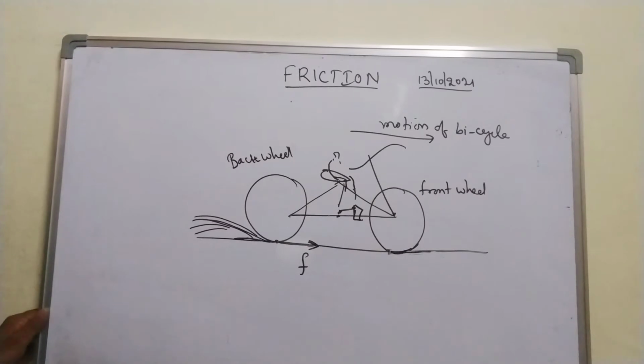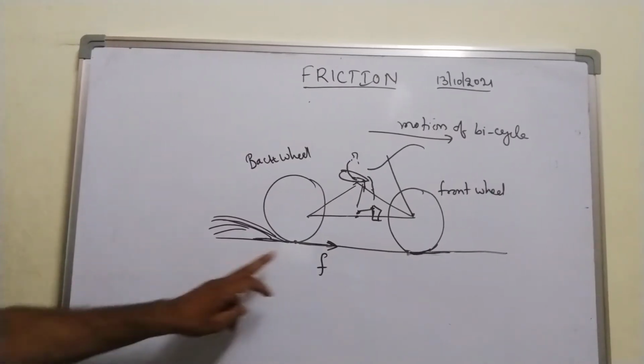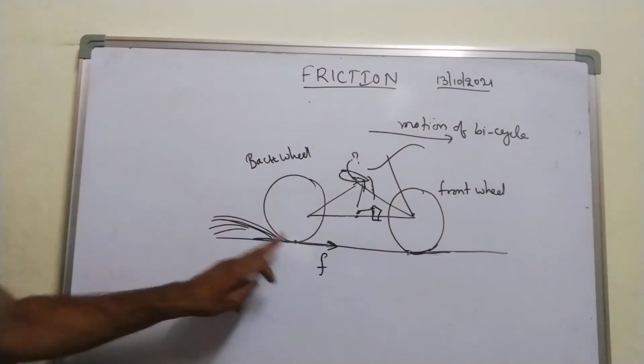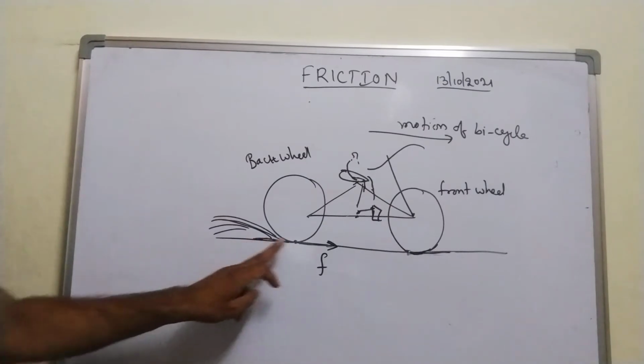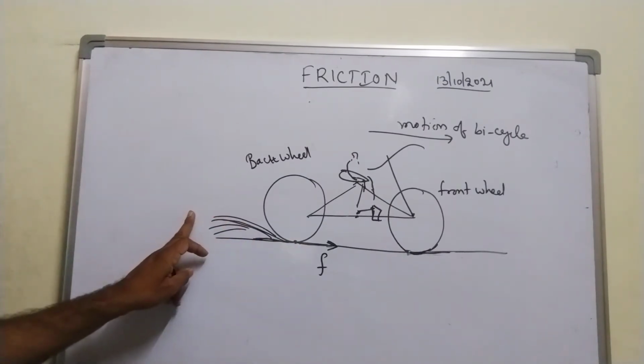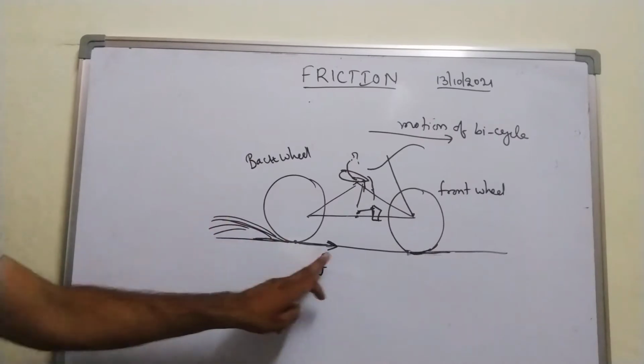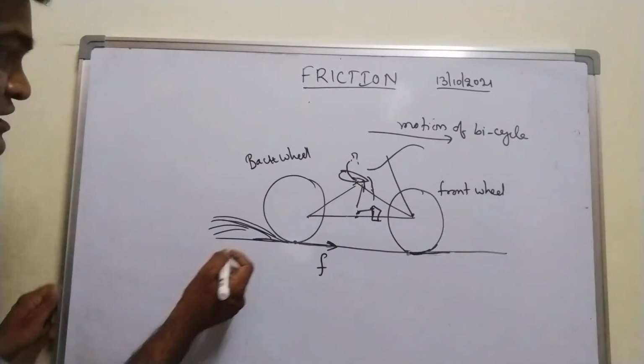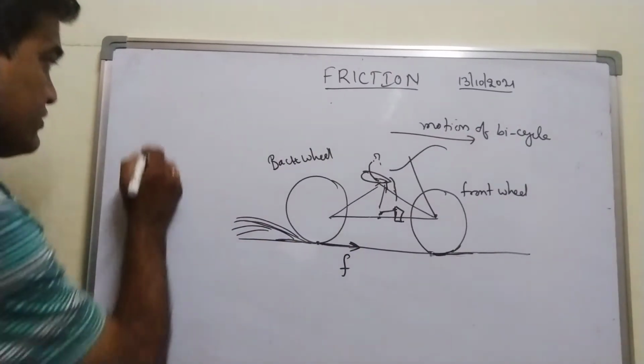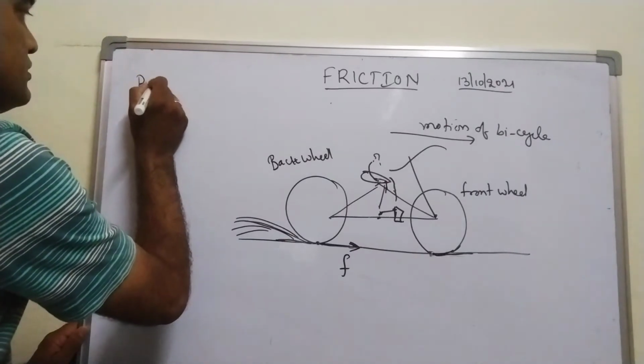So the back wheel applies a force. Now let me write: when the back wheel applies a force on the surface in the backward direction, friction acts in the forward direction, right? Let me write like this.